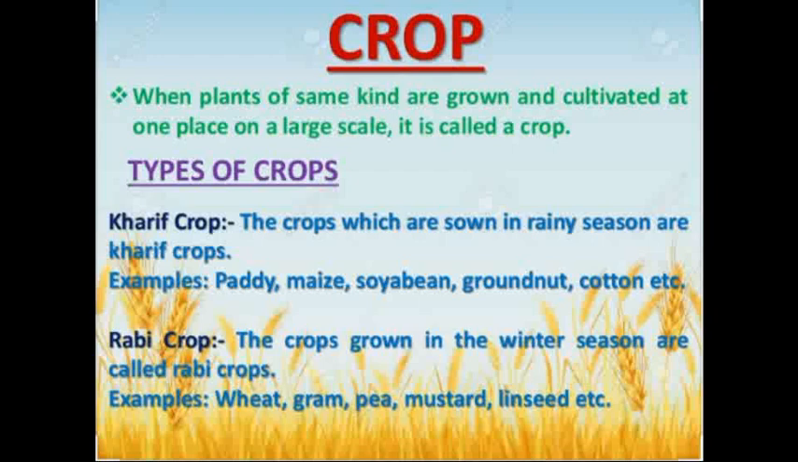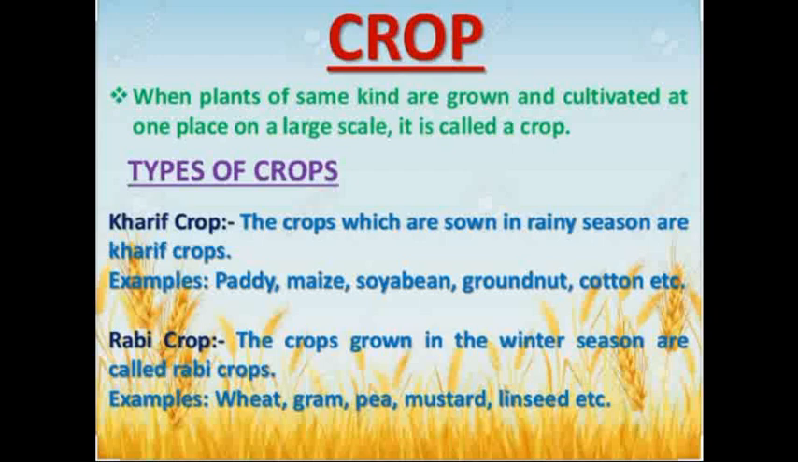So Kharif crops means the crops which are grown in the rainy season. And you know the rainy season in India, generally it is from June to September. And examples of rainy season crops or Kharif crops are paddy, maize, soyabean, groundnut, cotton, etc.